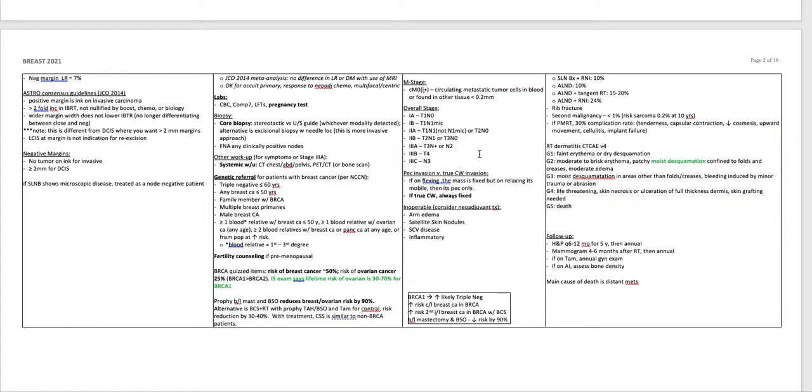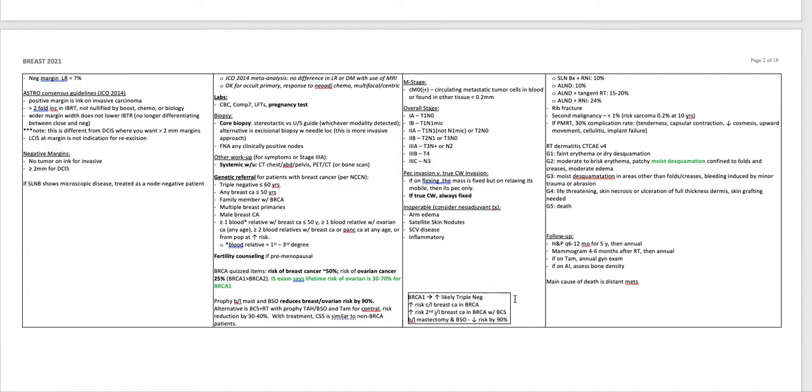Pec invasion versus true chest wall invasion. If on flexing the mass is fixed, but on relaxing it's mobile, then it's pec only. If true chest wall, it is always fixed. Inoperable cancers for which you consider neoadjuvant treatment are arm edema, satellite skin nodules, supraclavicular disease, or inflammatory.